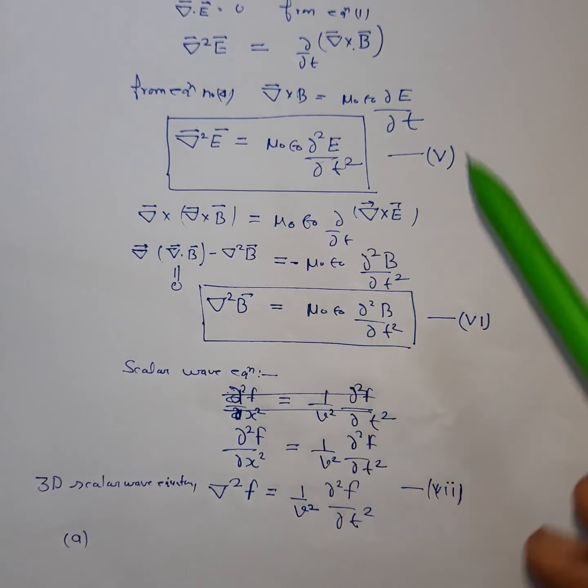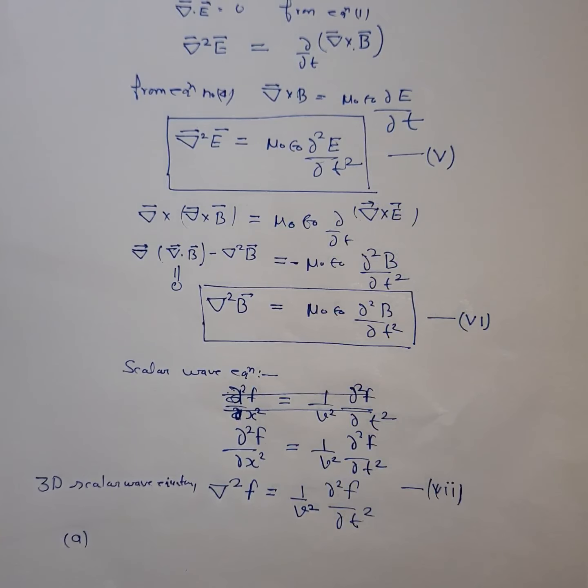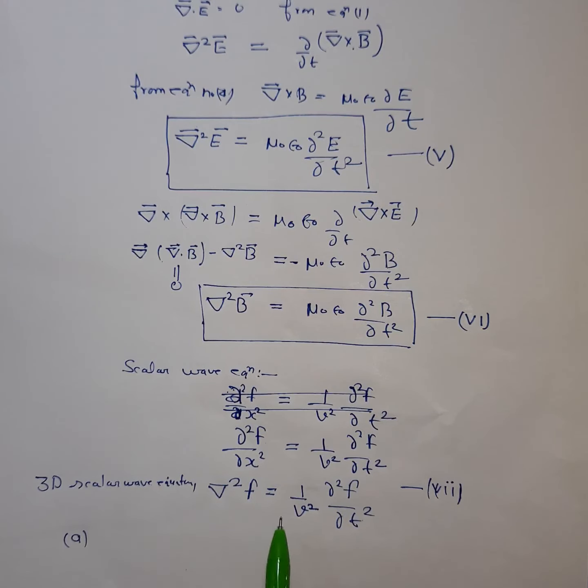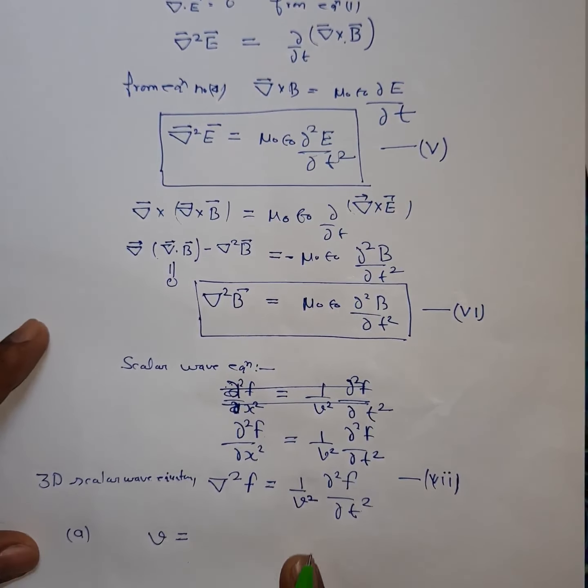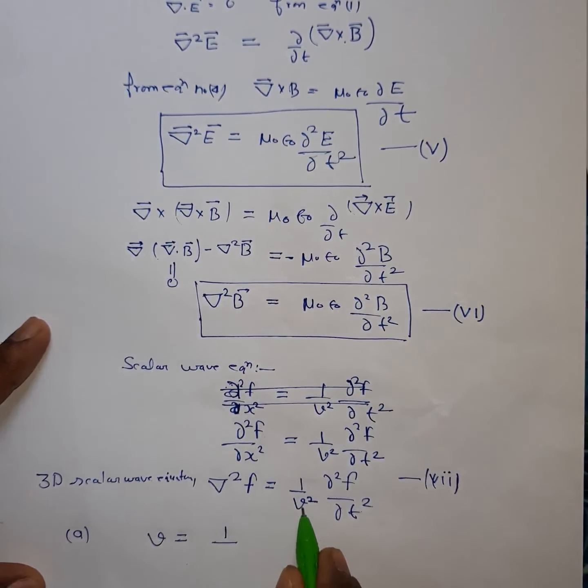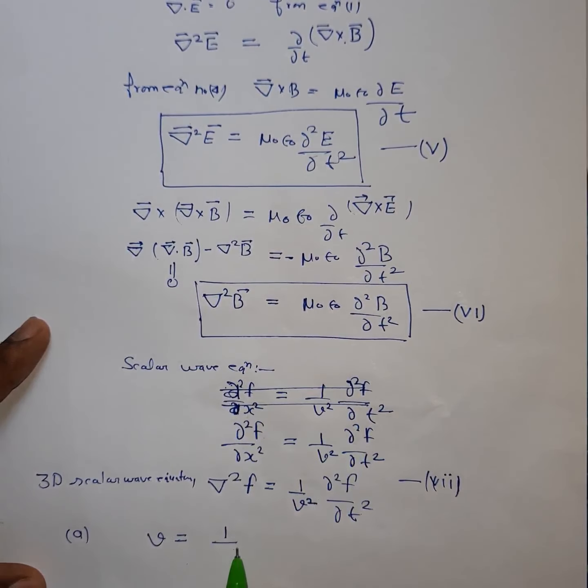So the electric field and magnetic field propagate in the medium as a wave. If you compare with the standard three-dimensional scalar wave equation, you get that v is equal to 1 upon root of mu naught epsilon naught.